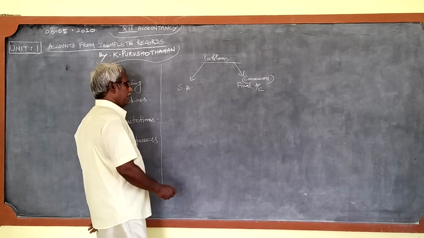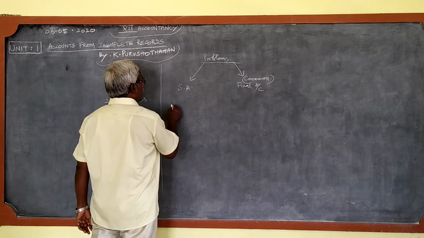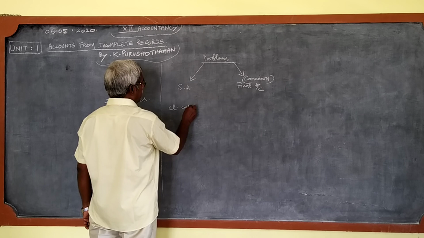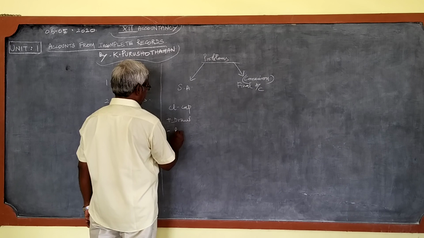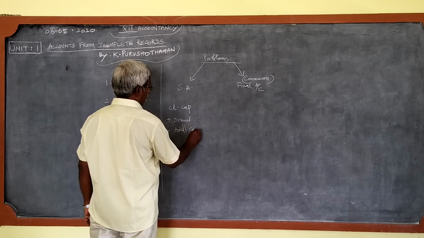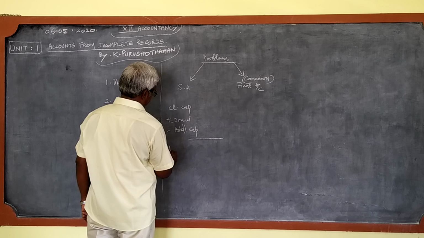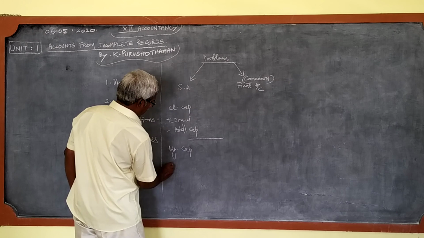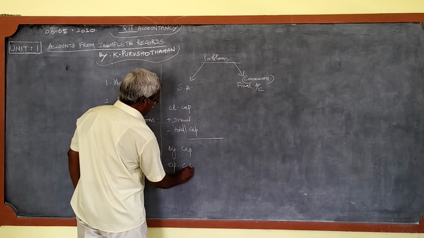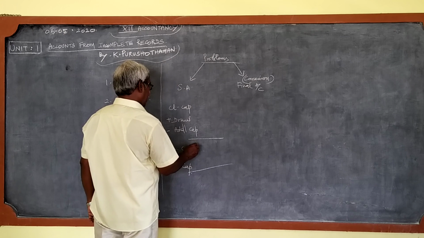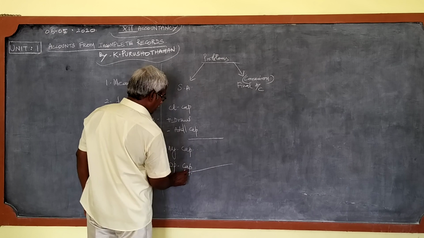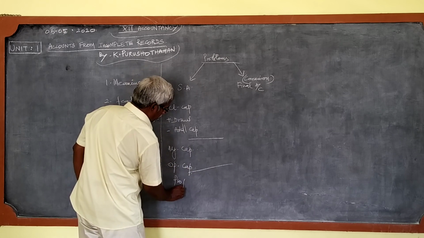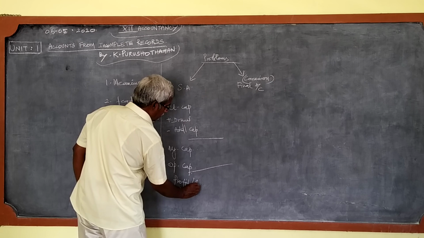For that we use a format: closing capital and drawings less additional capital gives us adjusted capital. With the adjusted capital, we compare opening capital, and if the difference is positive we get profit, if negative we get loss.